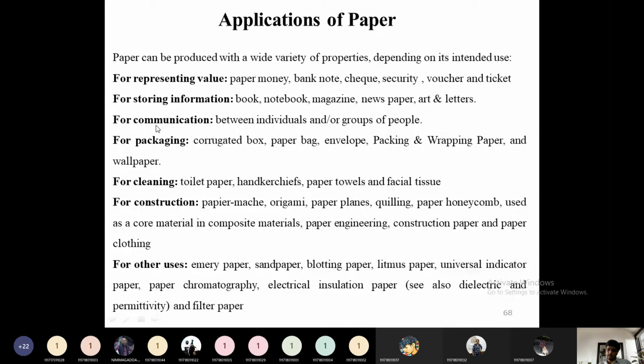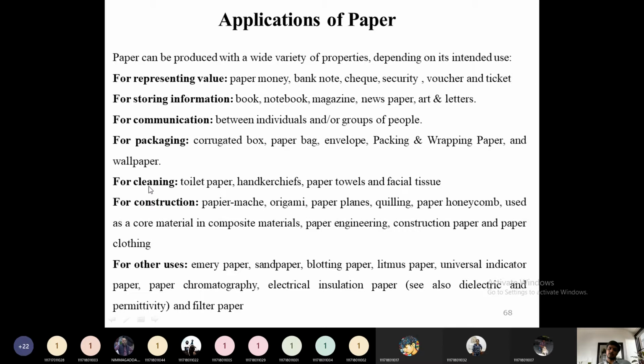Then for communication between individuals or a group of people, like when we are writing letters, it will also come under this category. For packaging, we are seeing the cardboards, we are using carton boards, so all boards will come under the category of packaging. So corrugated box, paper bag, envelope, packings and wrapping paper and wallpapers, everything will come under the single application called packing papers. Then for cleaning, toilet paper, handkerchief papers, paper towels and facial tissues, everything will come under the single application category, cleaning.